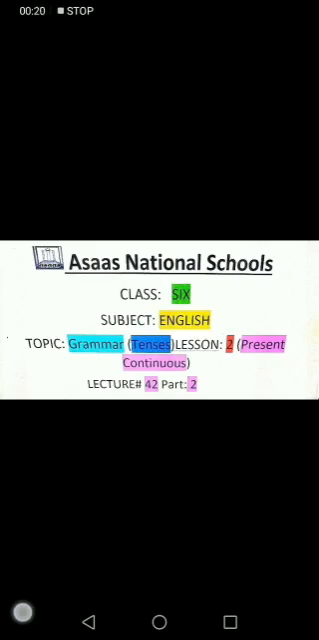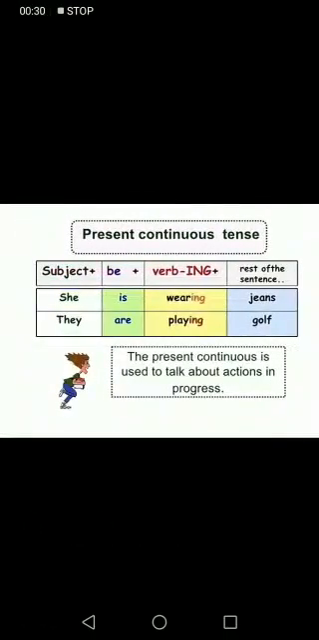Alright? Okay, class, you know that we are doing our tenses, grammar, and we are doing present continuous tense. This is our 42nd lecture and the second part. So, what did we learn about the present continuous tense? The structure, the formation is subject, which can be he, she, it, I, you, we, they, and then auxiliary verb, which is to be, right? To be. It is also called auxiliary verb.